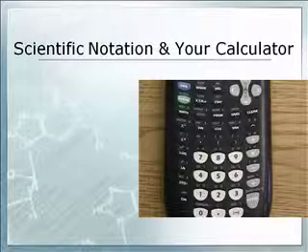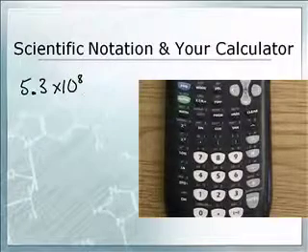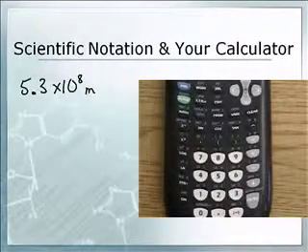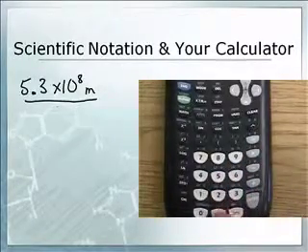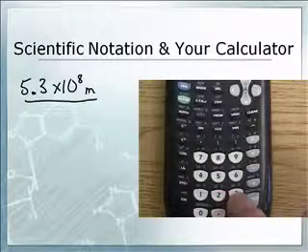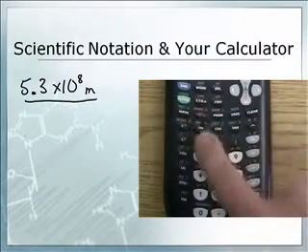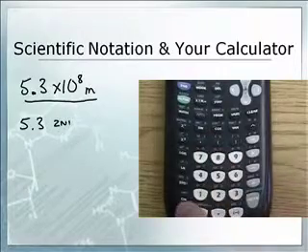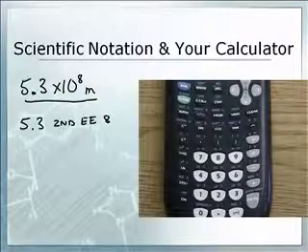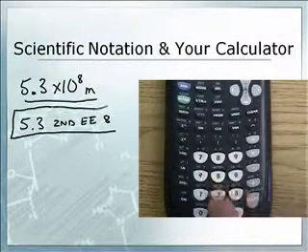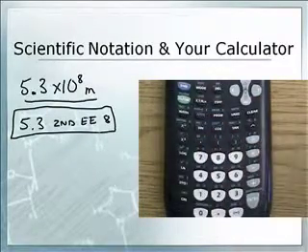Give me an example. All right, let's say that I have 5.3 times 10 to the 8th meters. Here's how I put that in my calculator. Everybody follow along. 5.3. Now, times 10 to the. Here's what you're going to do. You're going to go second EE. It means times 10 to the. And then 8. 5.3, second EE, 8. Those are the keystrokes that you put. Let me do that again. 5.3, second EE, 8. That means 5.3 times 10 to the 8th power.